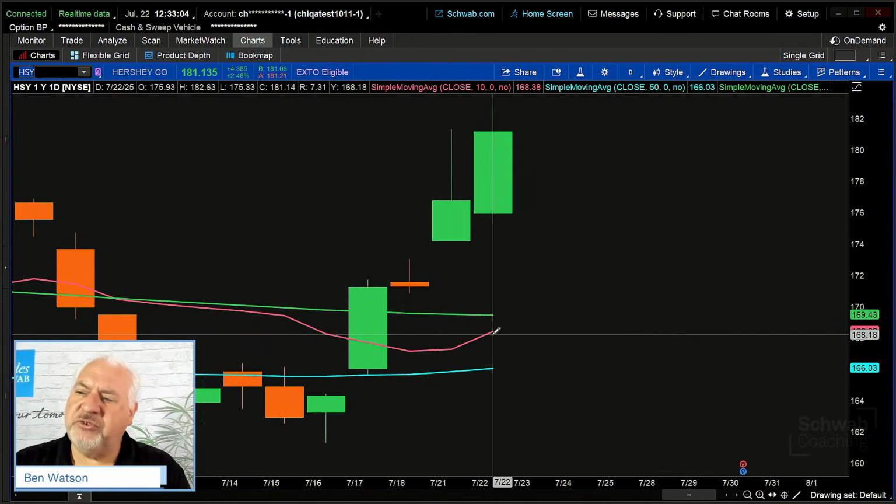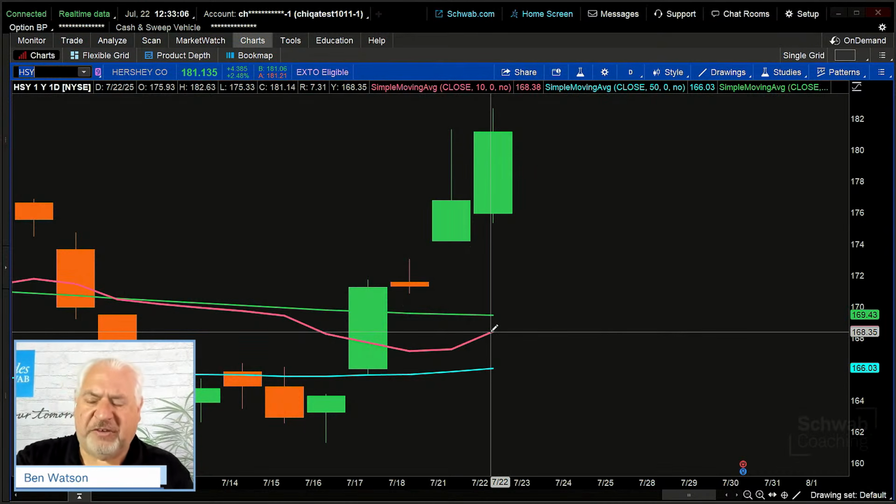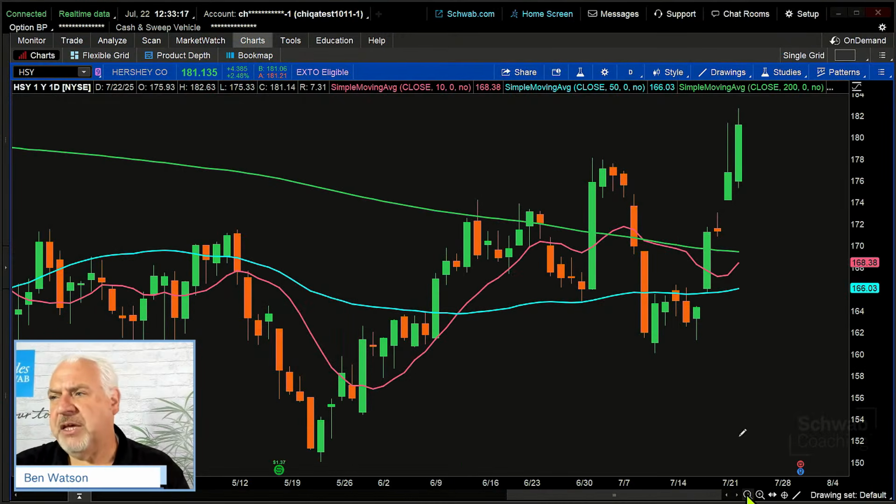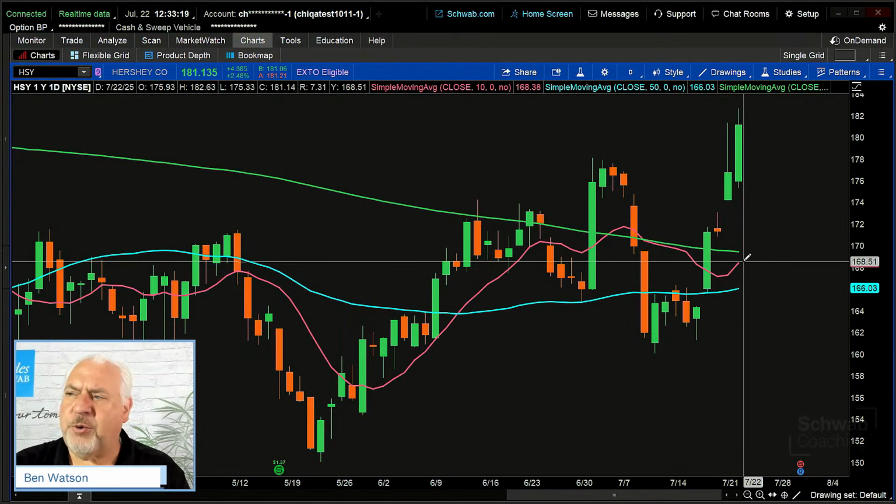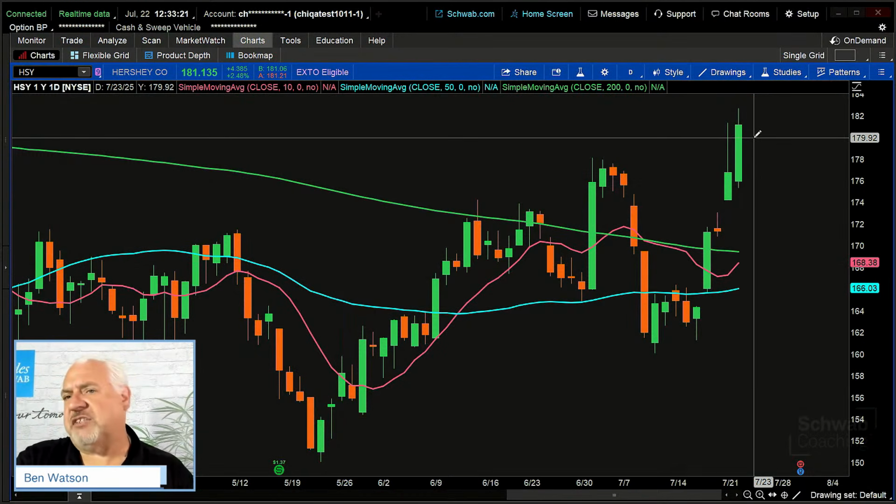So some traders might use that crossover of the 10-period moving average above, in this particular case, the 50-period moving average as a confirmation for an entry signal into the trade and say, you know what? This has been going sideways for a while. I want to get into the trade when it's giving me confirmation that it really is maybe moving in an uptrend.